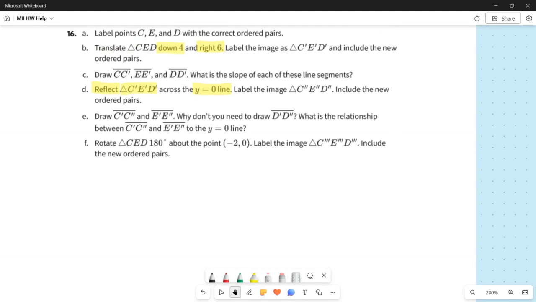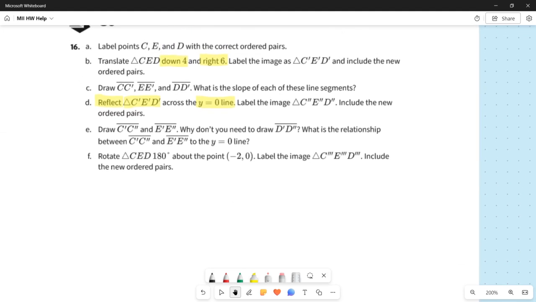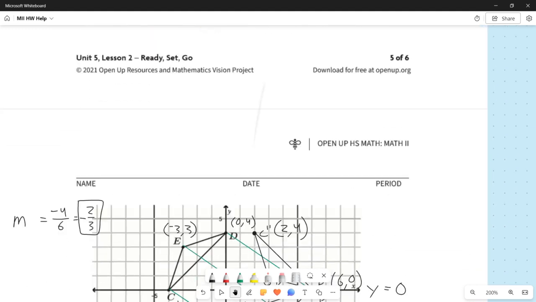All right. We've done all of D. Good. Now part E. Draw line segment C prime, C double prime, and line segment E prime, E double prime. Why don't you need to draw D prime, D double prime? What is the relationship between C prime, C double prime, and E prime, E double prime to the line y equals 0 line? All right, so we got a couple things we got to do here.